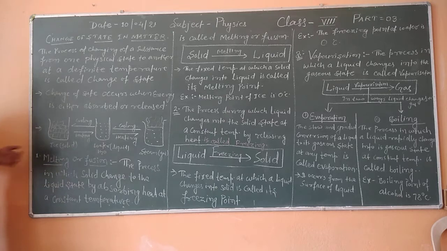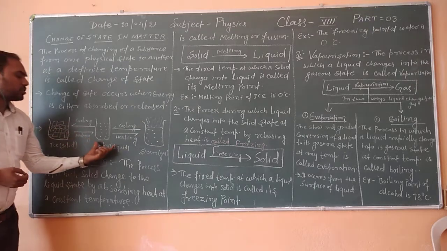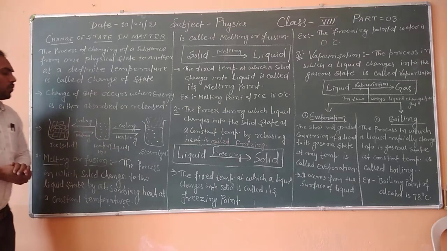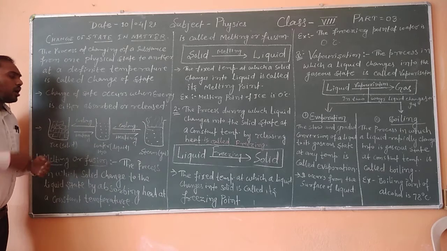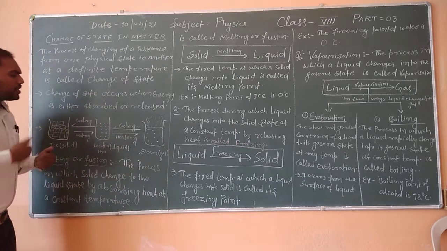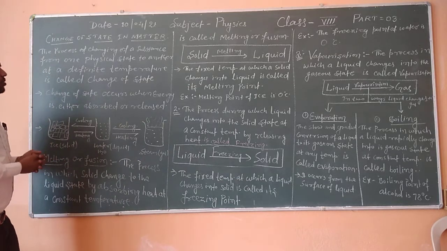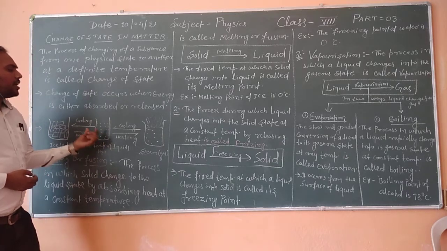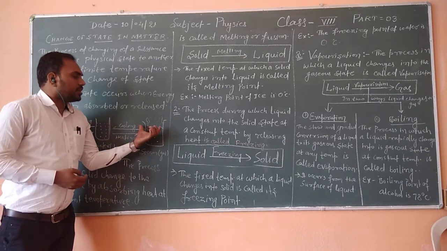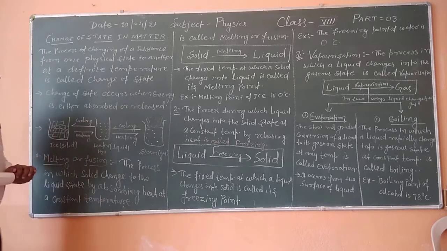If we provide energy to the container containing ice, it will melt and become liquid, that is water. If we give more energy to the liquid phase, it will convert to steam, the gaseous phase.